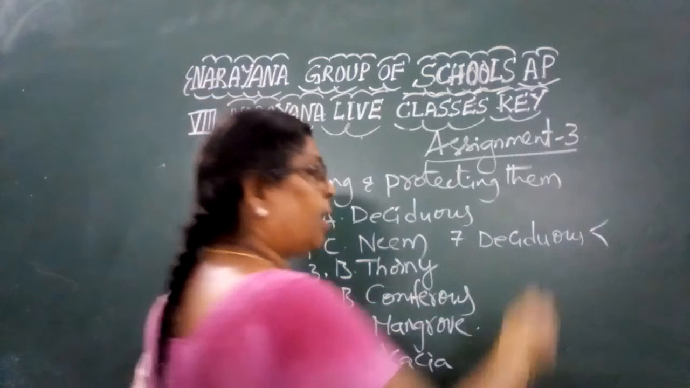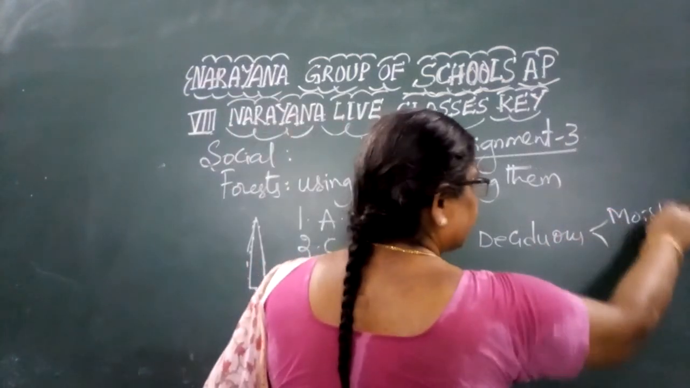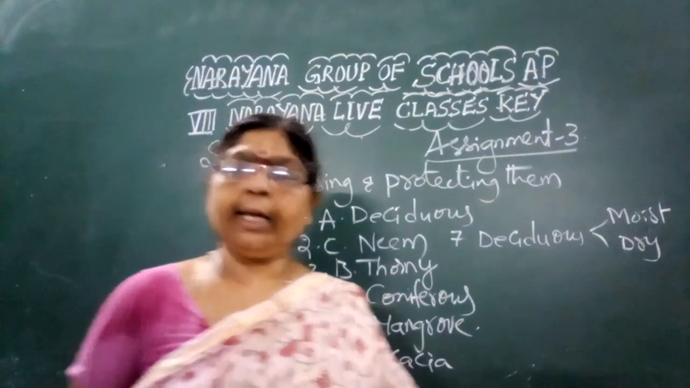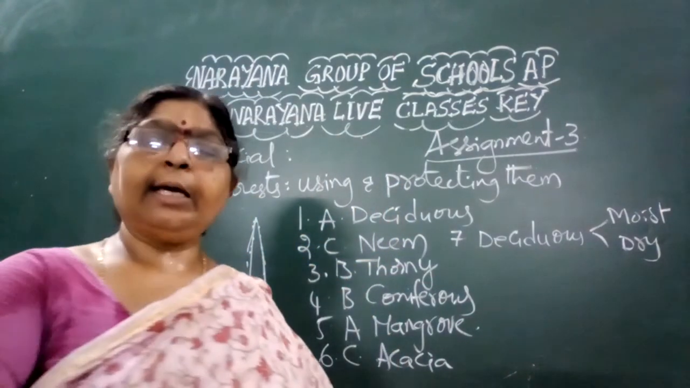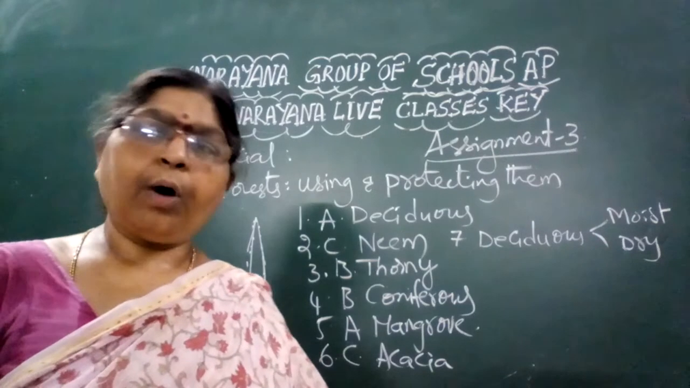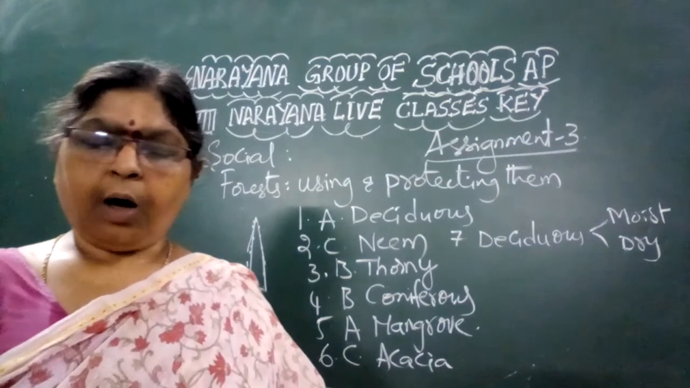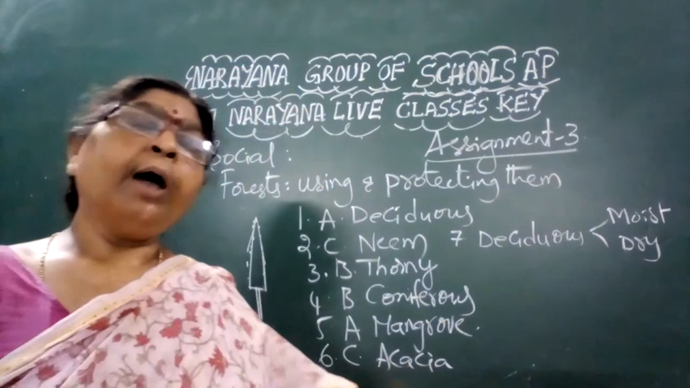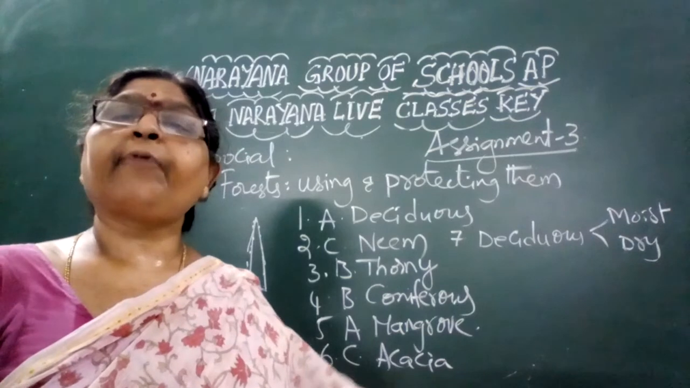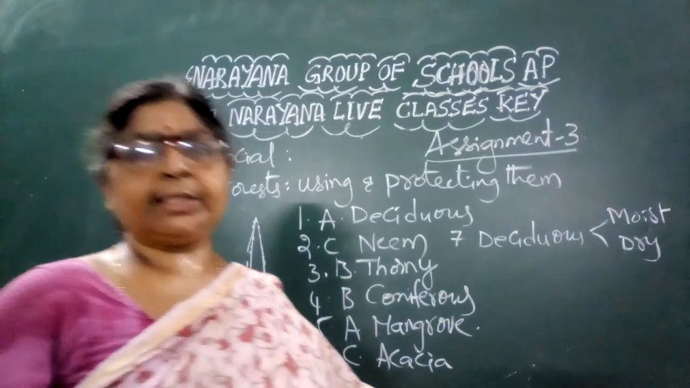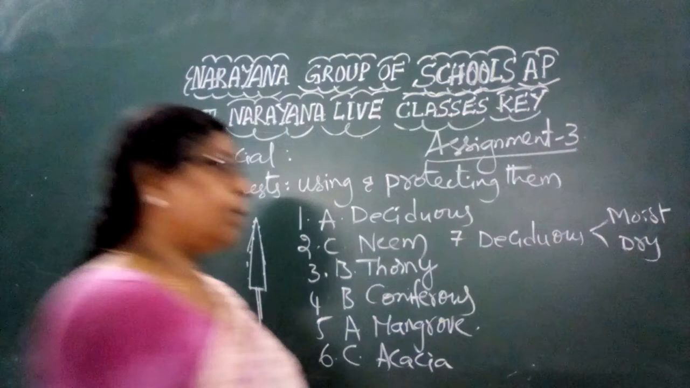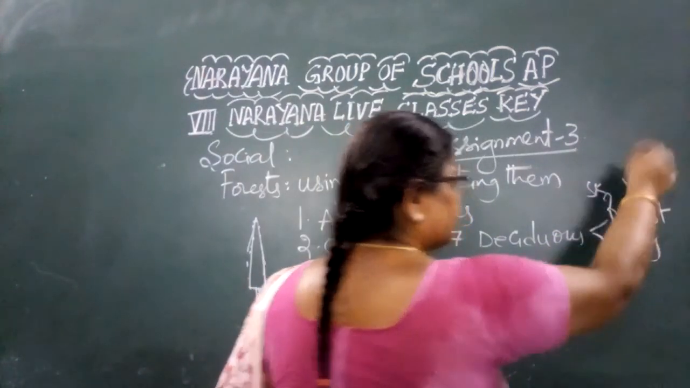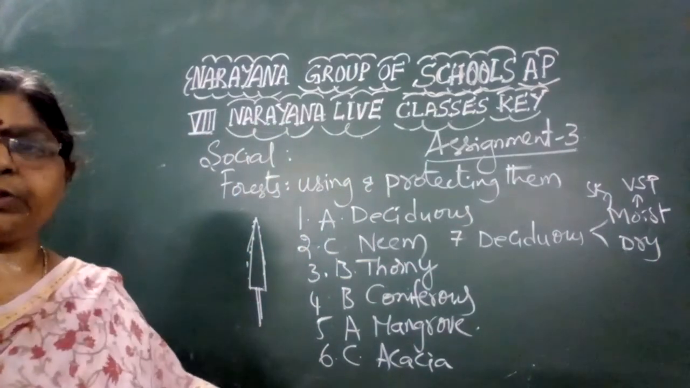What are the 2 kinds? One is moist, the other is the dry deciduous forest. Moist are found in the areas where somewhat rainfall is there. Dry are found in the areas where there is a very low amount of rainfall, almost dry. The moist type of deciduous forest is found in the Srikakulam and Visakhapatnam districts. Where do we find them? Srikakulam and Visakhapatnam. In these regions we will find the moist deciduous forests.